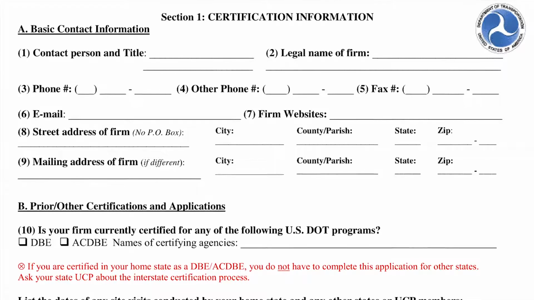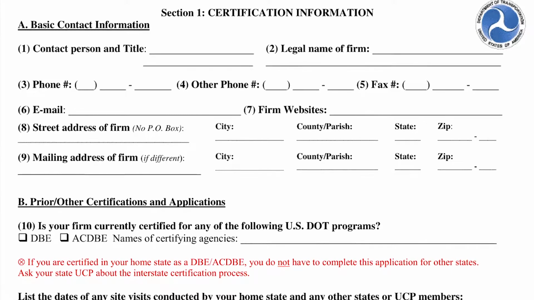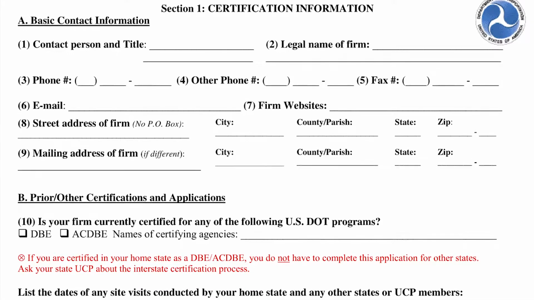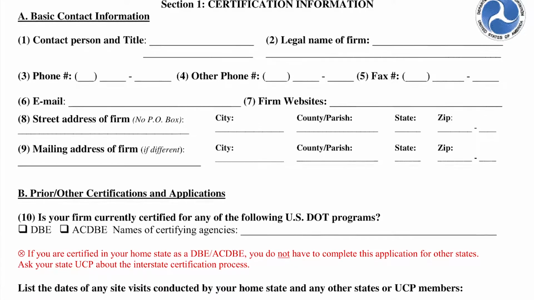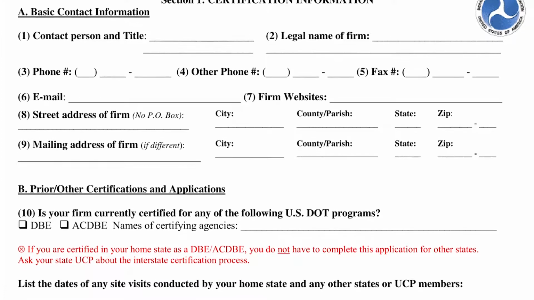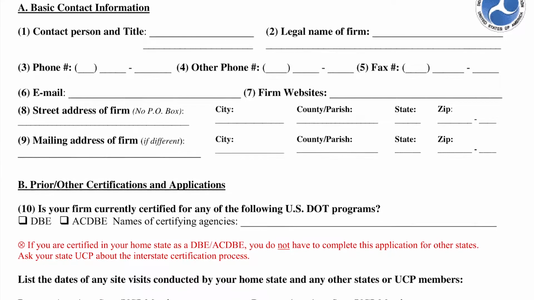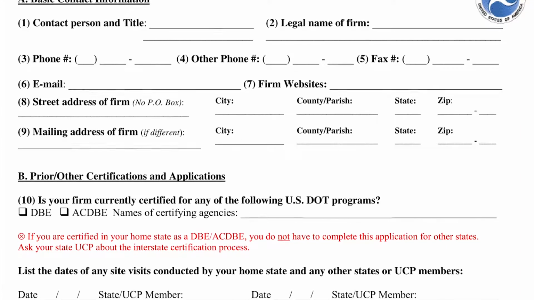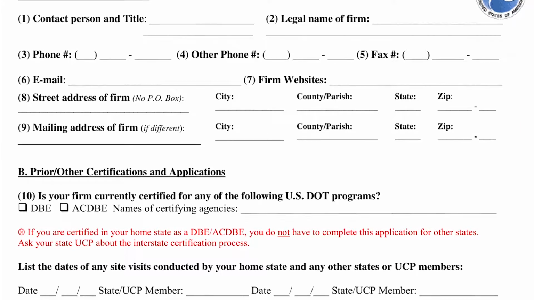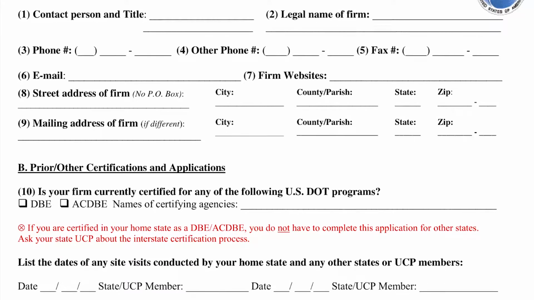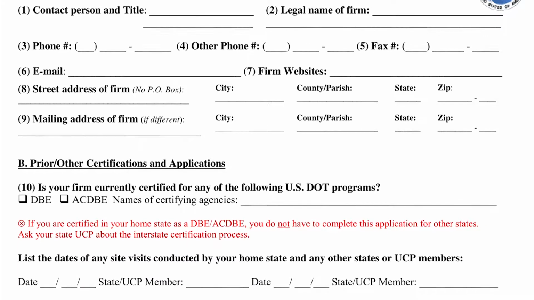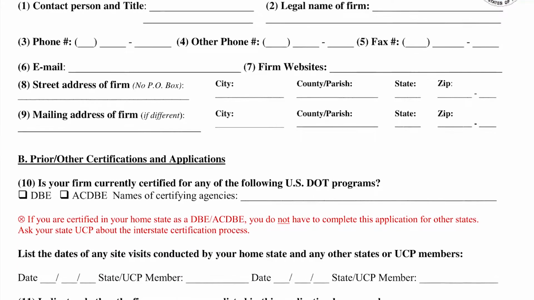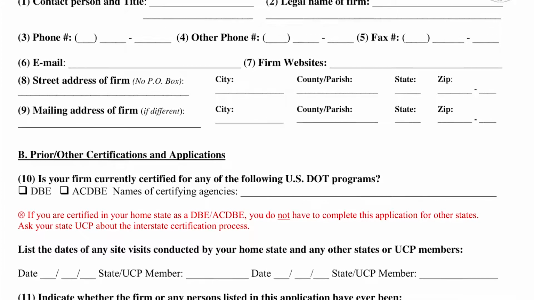Section 1, Certification Information. Basic contact information. Enter the contact name and title, the legal name of your firm, the telephone number, the other telephone number if there is one, the fax number, your email address, your firm's website, street address of the firm with city, county, or parish, state, and zip code.